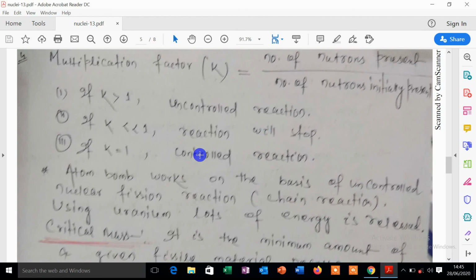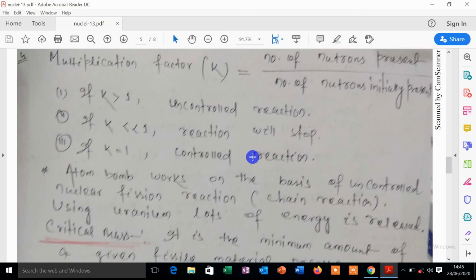And if K equals 1, that is a controlled reaction. K equal to 1 means the number of neutrons present divided by the number of neutrons initially present equals 1, so the two are equal. That is known as a controlled reaction.